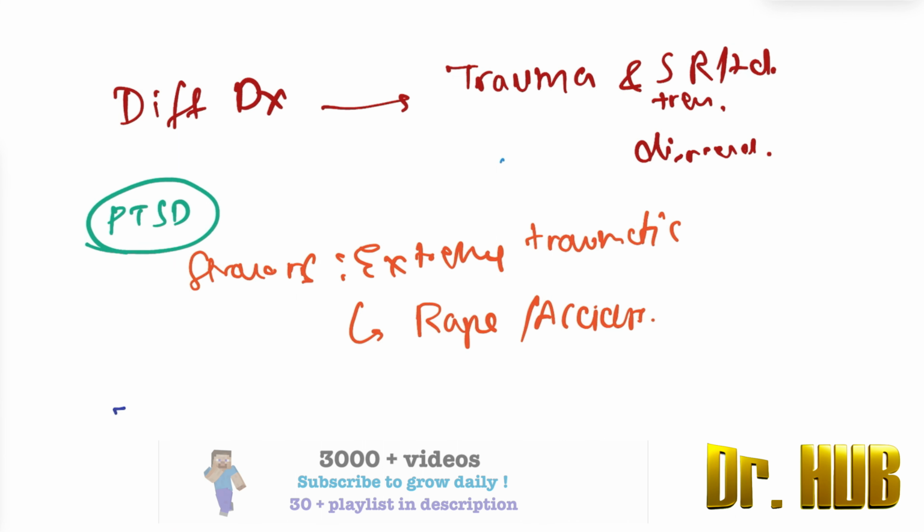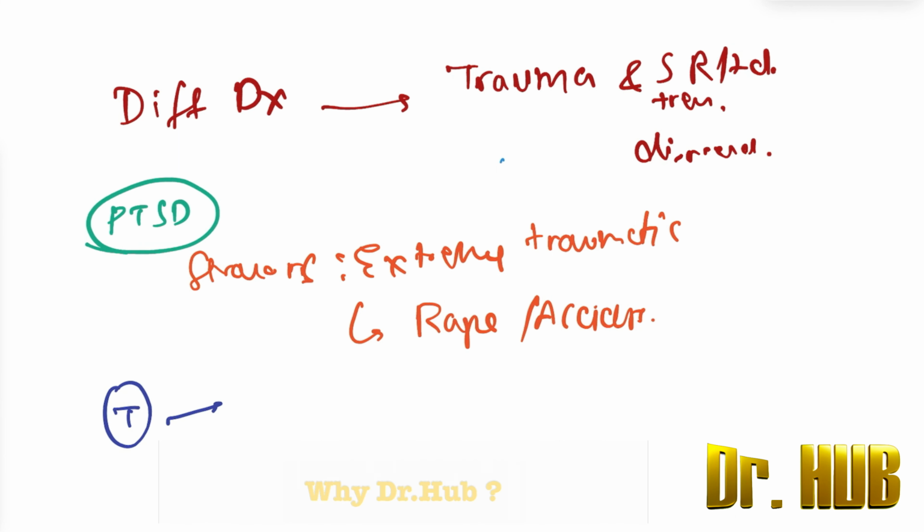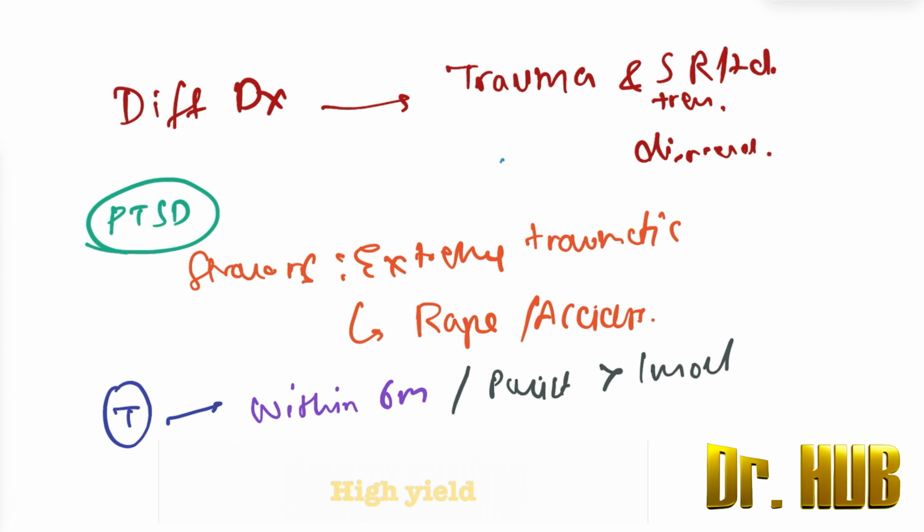Next we are going to look at the time. The symptoms develop within 6 months, and they persist more than 1 month.